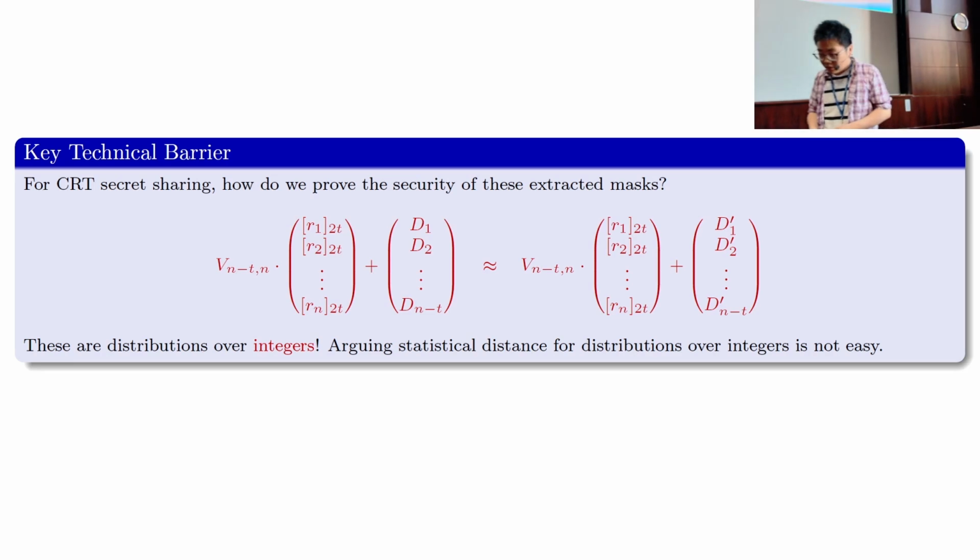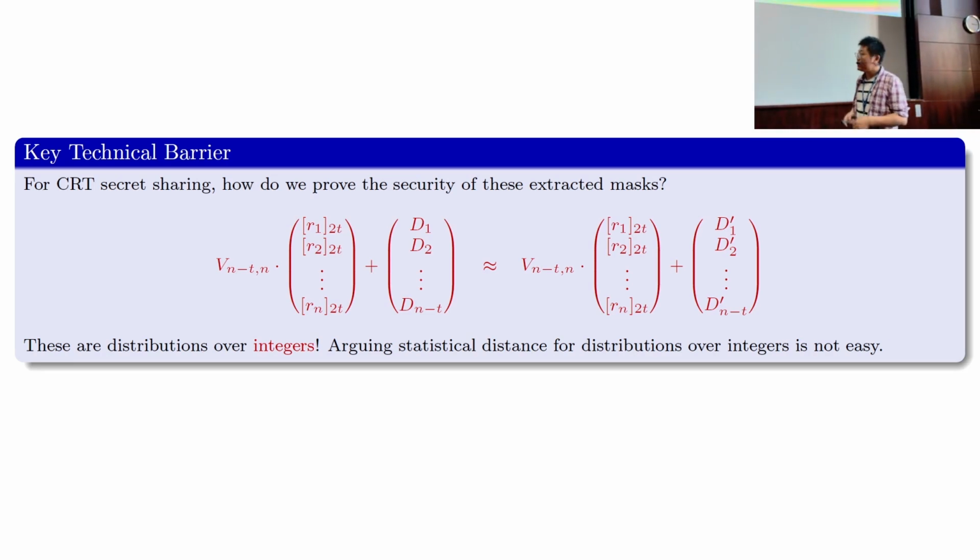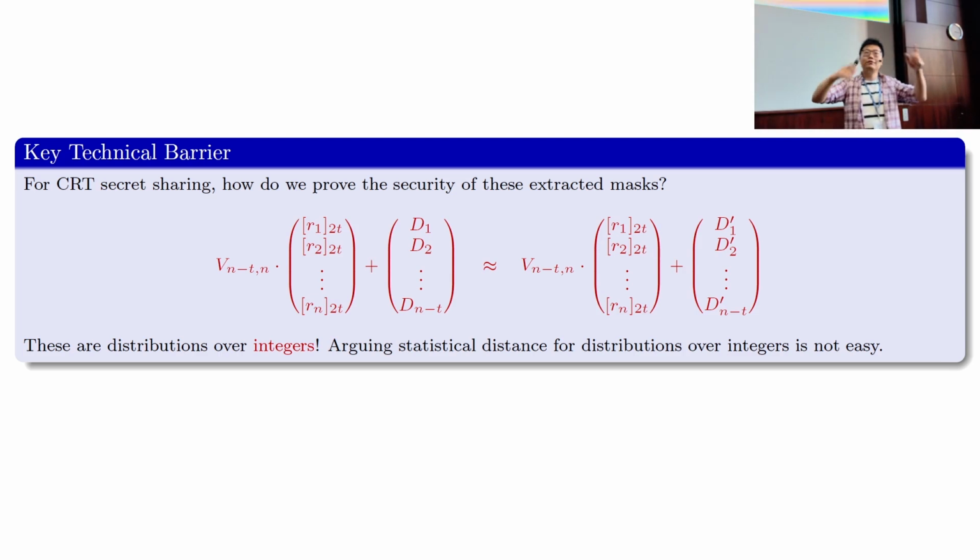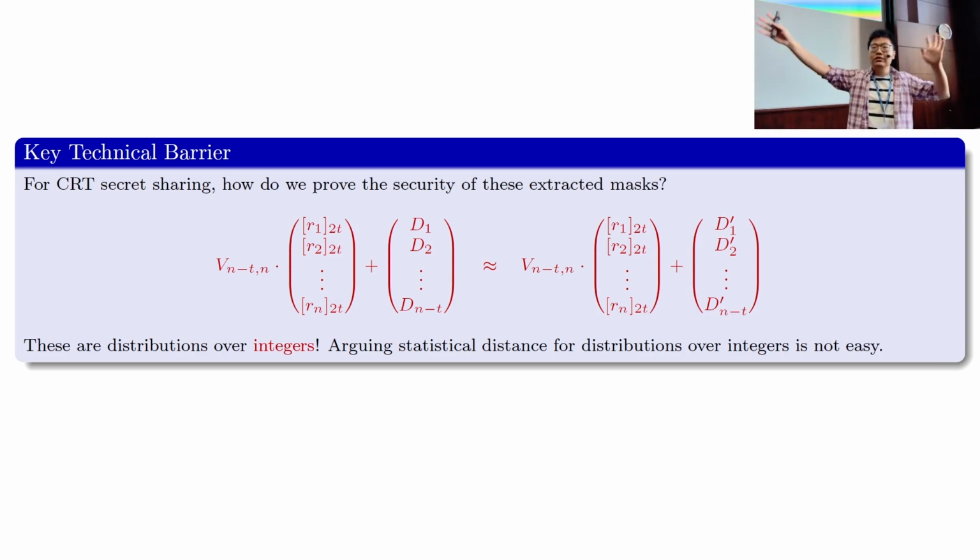So now, the natural question is: can we use this randomness extraction trick also for the CRT secret sharing? What are the barriers there if we want to directly use it? Note that the key difference is that the random masks being generated, R1, R2, ..., Rn, are distributions over the integers. Remember that for CRT secret sharing, the secrets are re-randomized as integers. When you reconstruct the secret, you first reconstruct integers. This is unlike Shamir secret sharing, where you reconstruct polynomials.